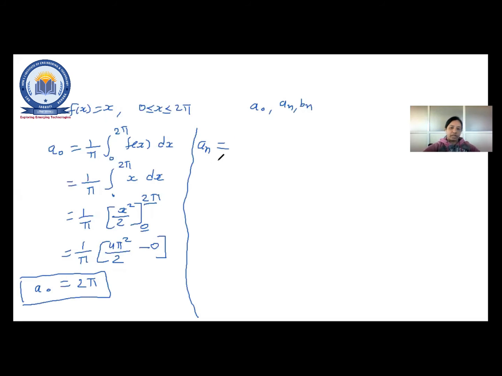Now what is the equation for an? That is 1 upon pi, integral 0 to 2 pi, f(x) with an, always it will go with cos nx dx. Fine. Now just quickly solve that. Instead of f(x), we'll write what? Integral 0 to 2 pi of f(x), instead of that x cos nx. Now here you have to apply which formula? x cos nx.